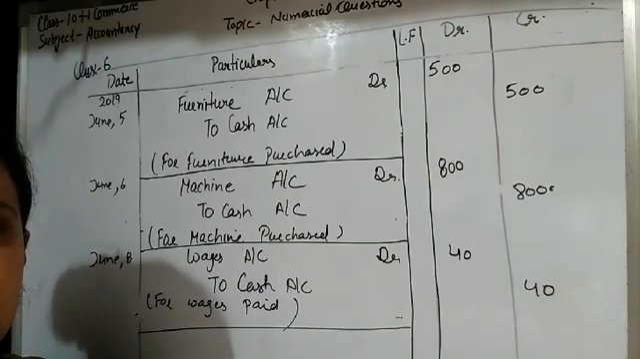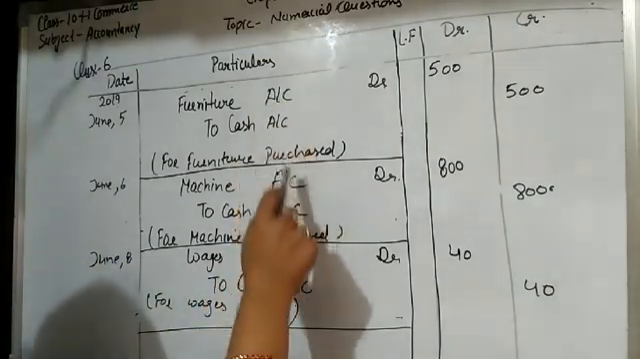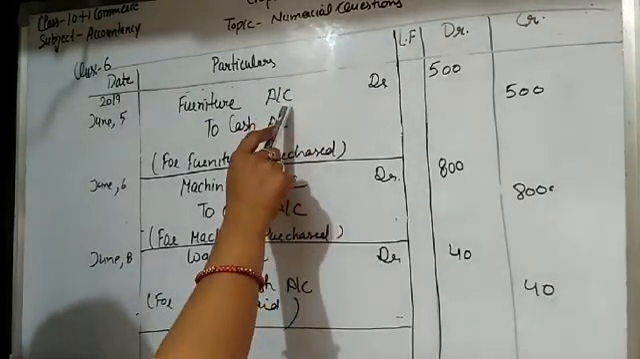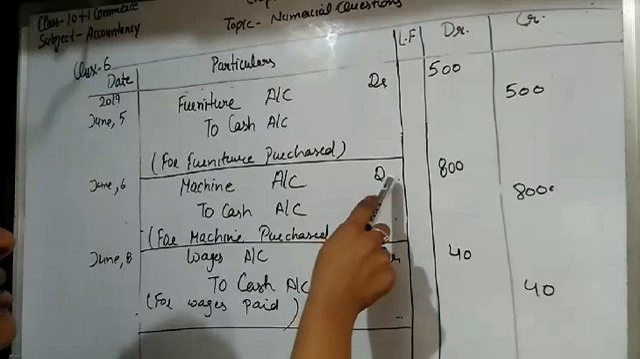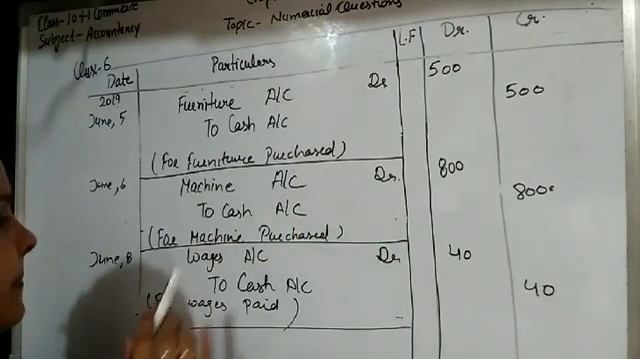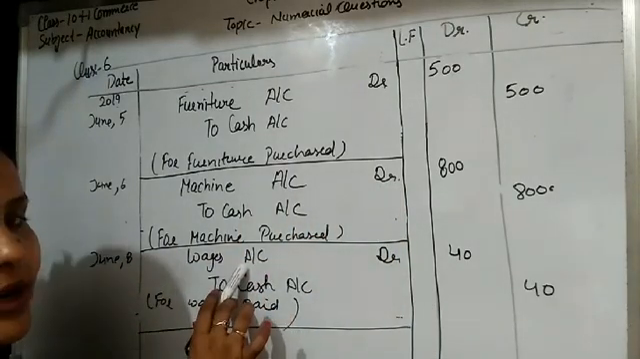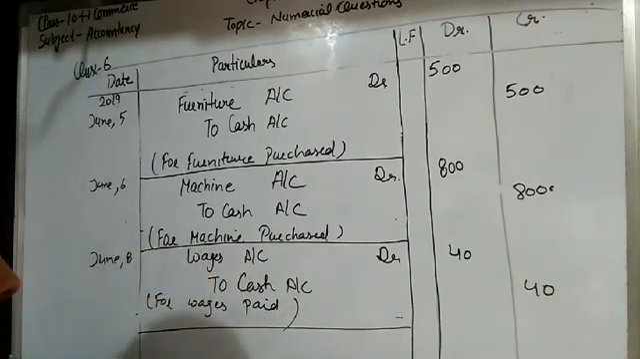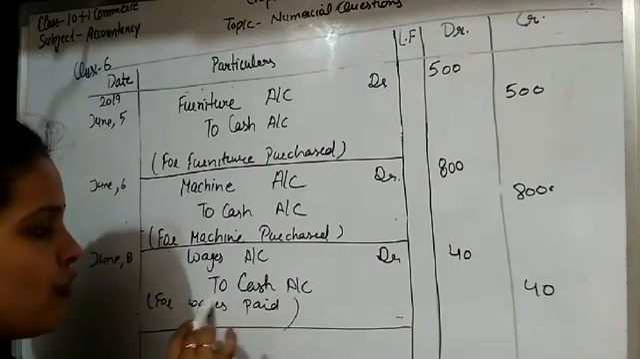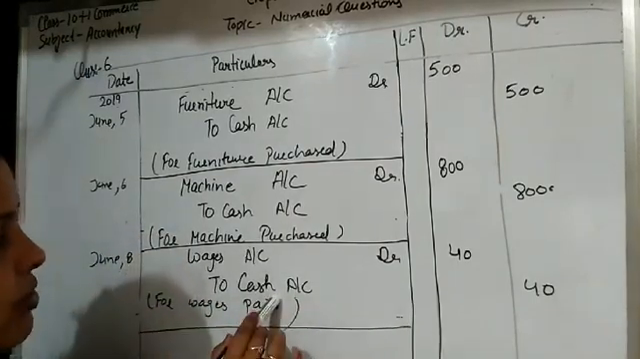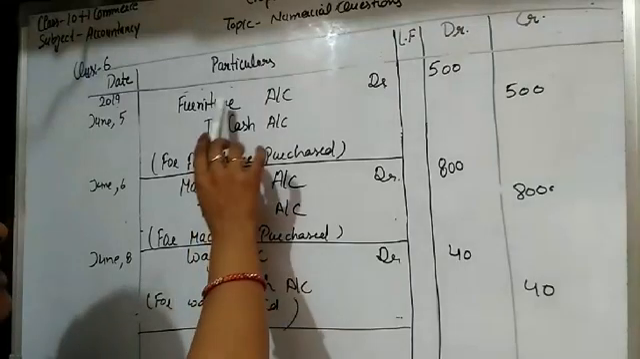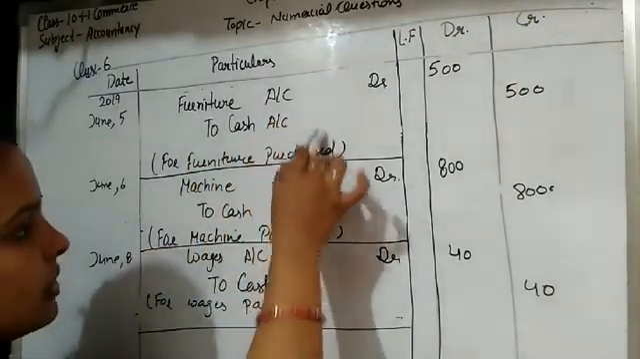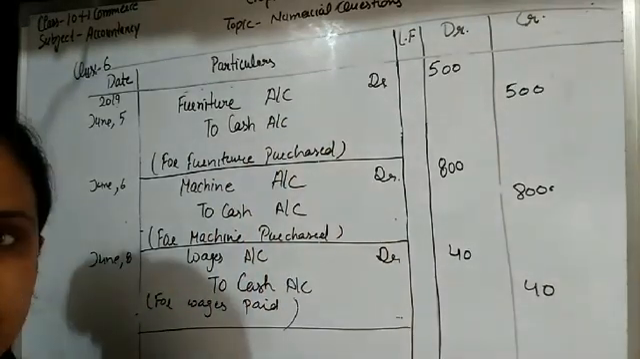Clear, student? This transaction is clear. So these two are related to asset. So asset is related to real account. So furniture is coming into the business, it is debited. Machine is coming into the business, it is debited. And wages is related to nominal account. So in nominal account, all expenses should be debited. And this expense is paid in form of cash. That is why cash account is credited here. And when furniture and machinery is purchased, cash is also paid. That is why in all three transactions, cash account is credited.